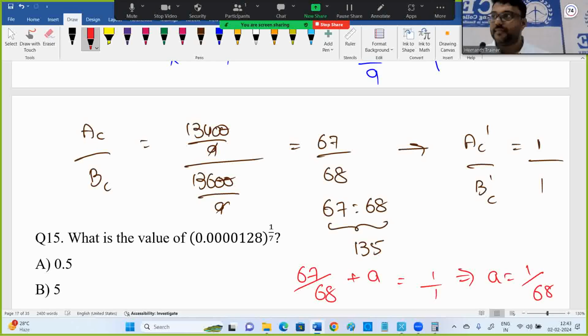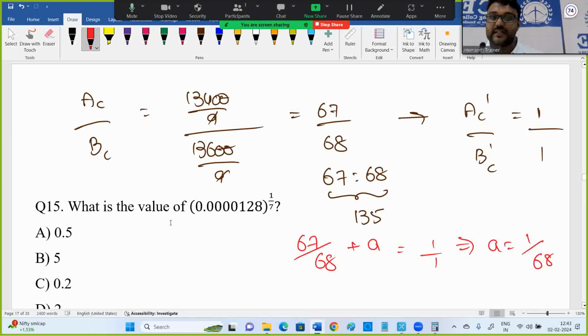This equation is a bit sensible. For that 67 out of 68 combination, how much do I have to add so that it becomes 1 is to 1? This will give clarity. A will be 1 out of 68.